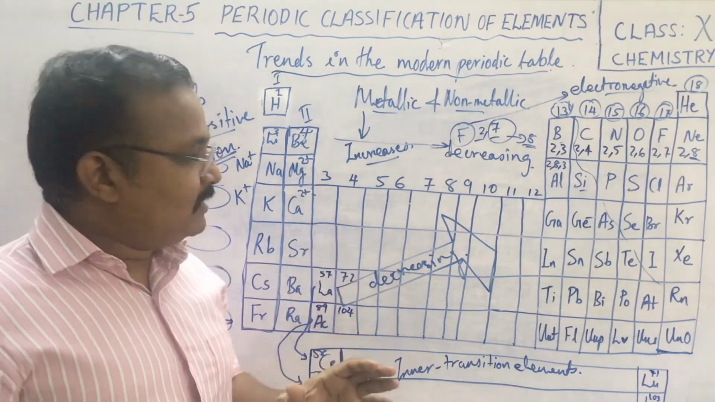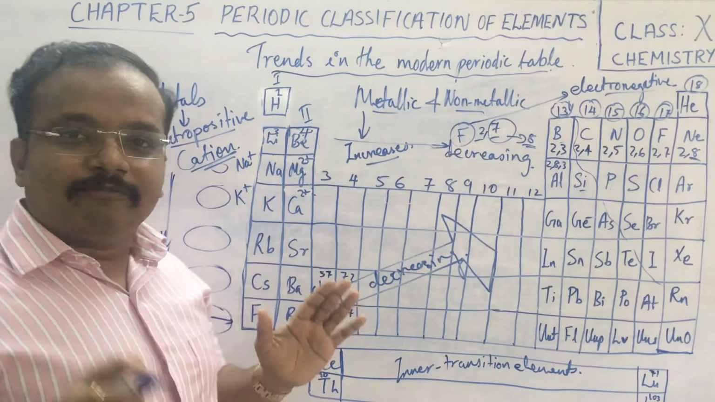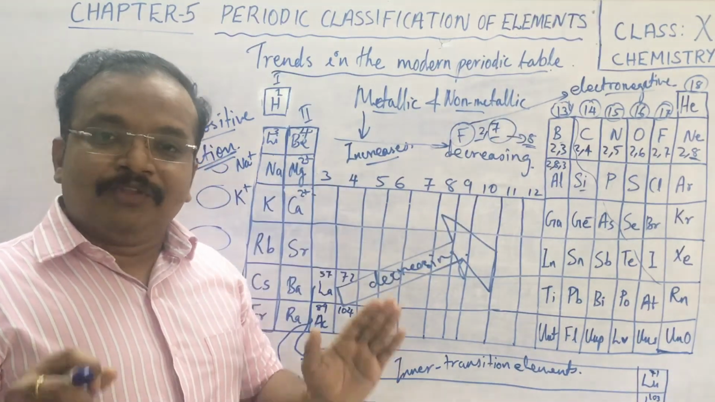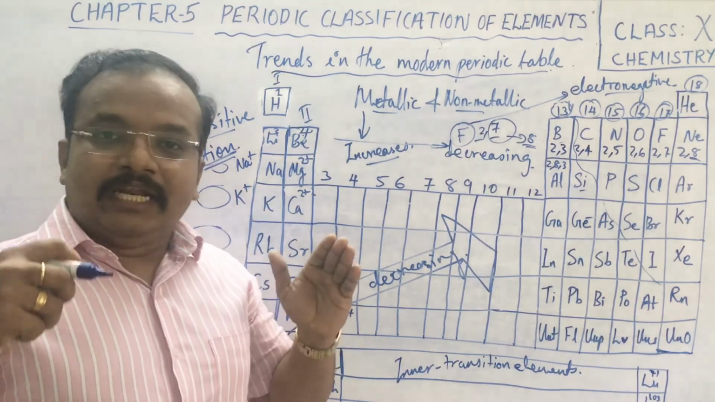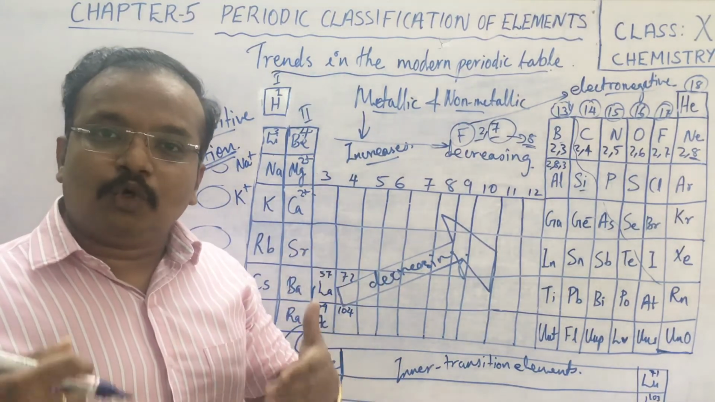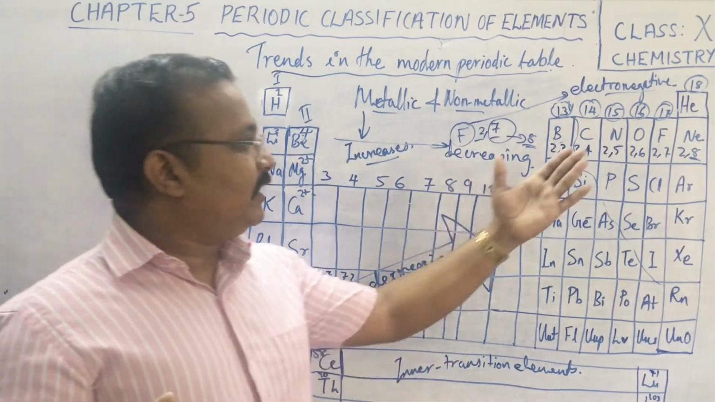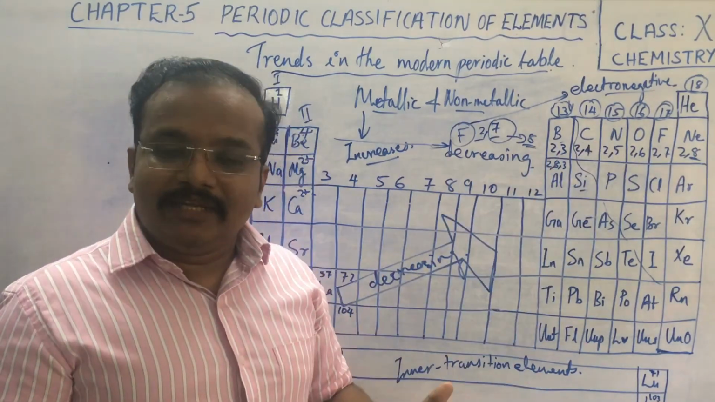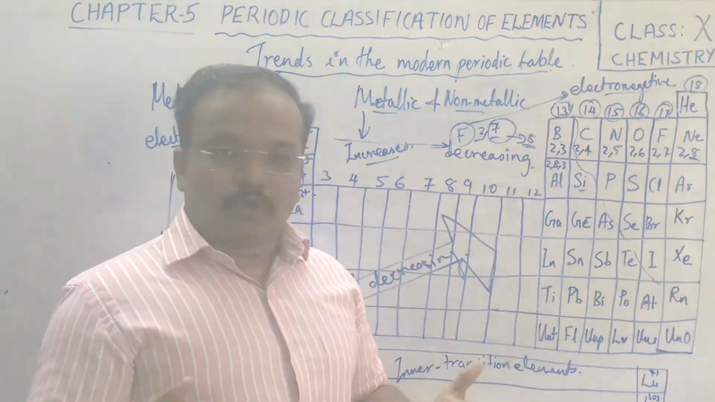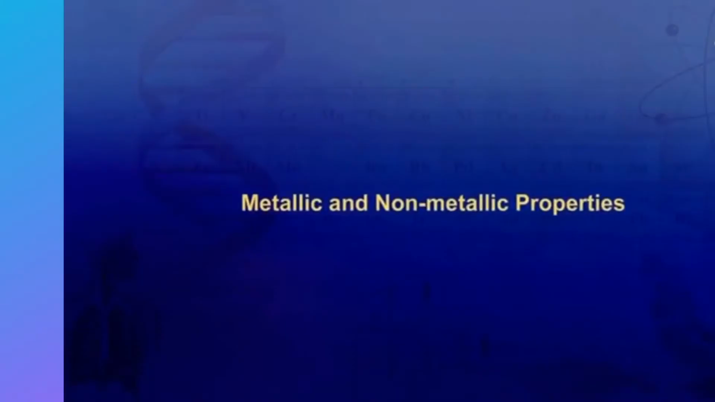As we have discussed metallic character, we also discussed electropositive and electronegative character. Okay, when an element has more electropositive character, then that element will show metallic character, and when an element has electronegative character, then it will show non-metallic character. Okay, metallic and non-metallic properties.